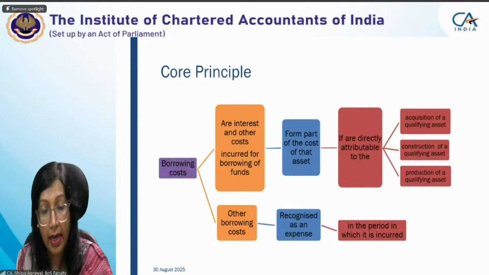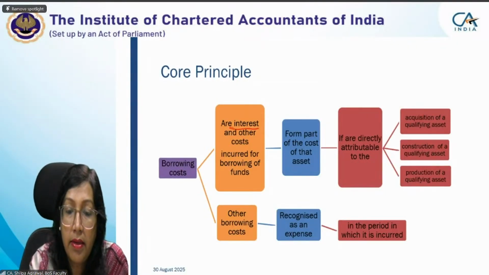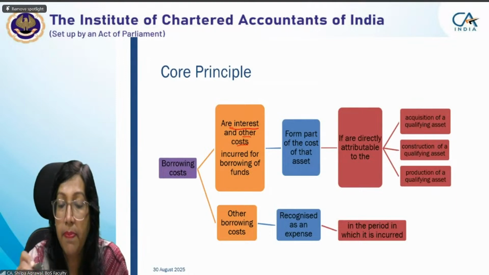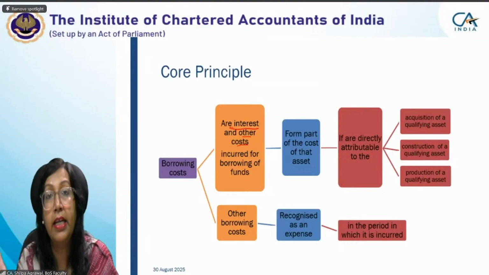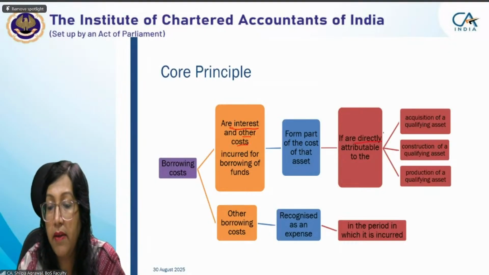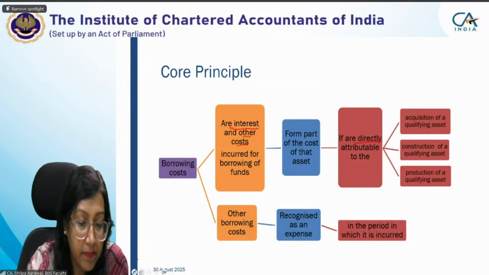So there are two parts, interest and other cost, incurred for borrowing of funds, which form part of the cost of the asset if they are directly attributable. This word is very important: if they are directly attributable.